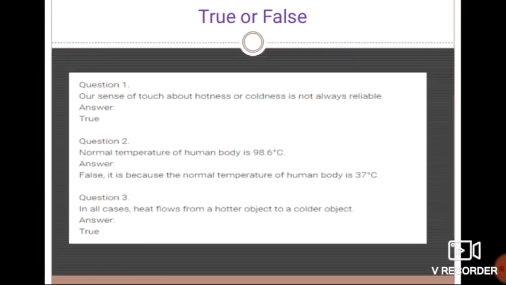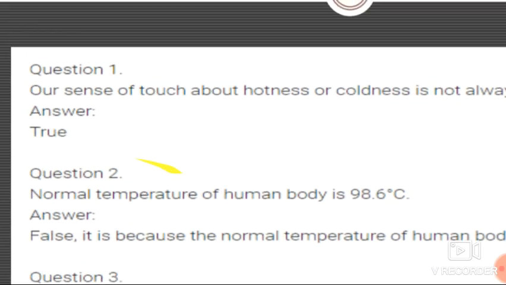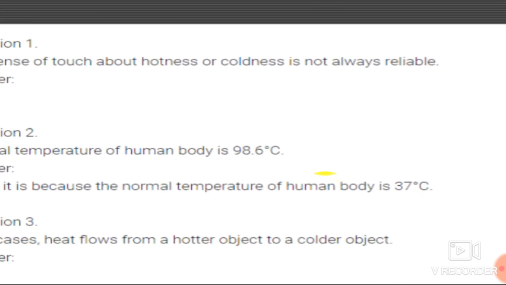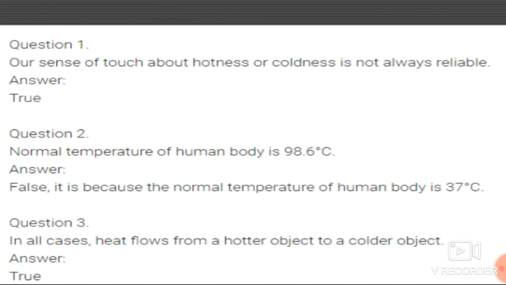So the next question is about true or false. So students, here we are taking the revision in the form of question and answer. You have to concentrate on each and every question so that we can revise the terms we have seen. Okay. Question 1. Our sense of touch about hotness or coldness is not always reliable. Okay, so is it true or false, students? See, again I repeat this question. Our sense of touch about hotness or coldness is not always reliable.